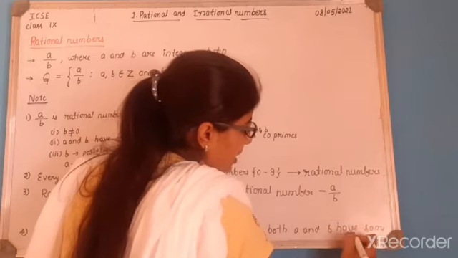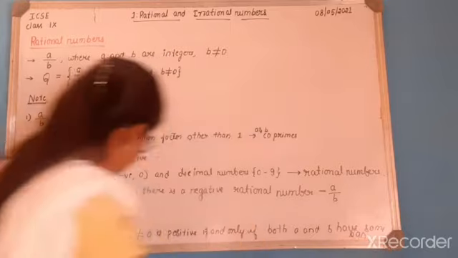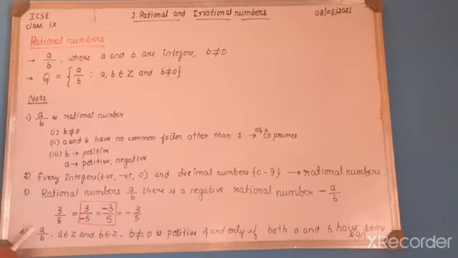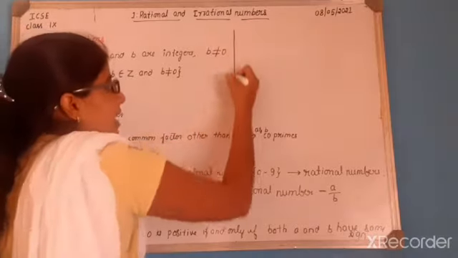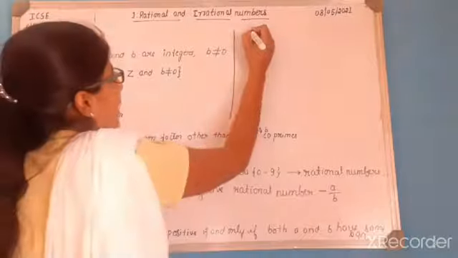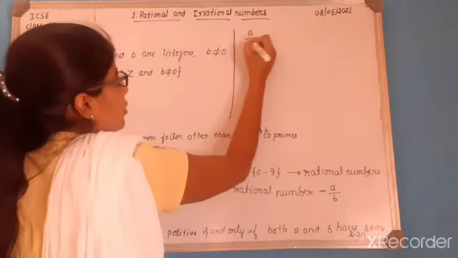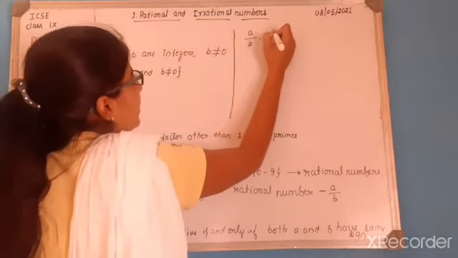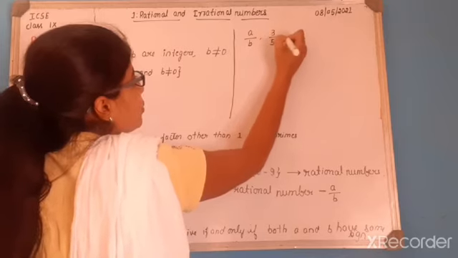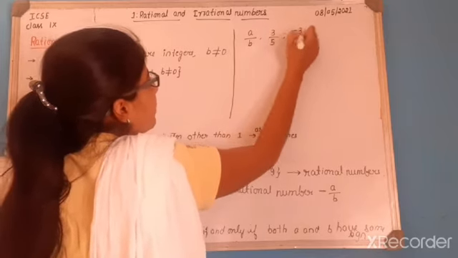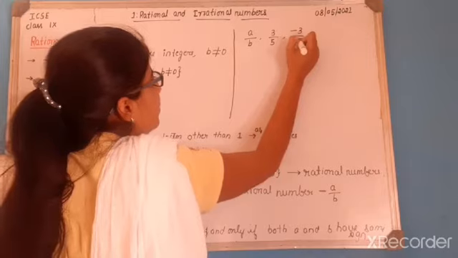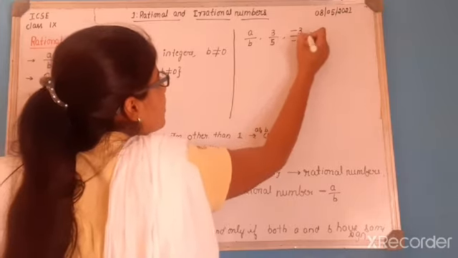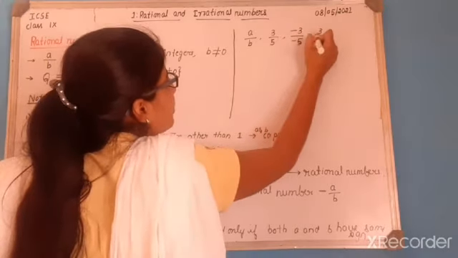So what is the meaning of same sign here? That means both a and b have positive sign, or both a and b have negative sign. If you consider an example, a by b is a rational number. So 3 by 5 is positive, and you can also write minus 3 by minus 5. In this, the minus will cancel, and this will also become 3 by 5.